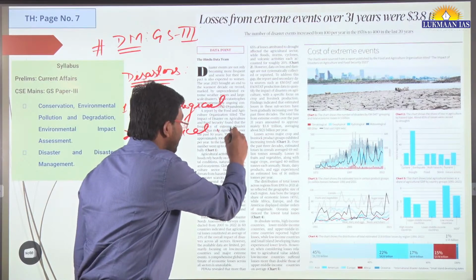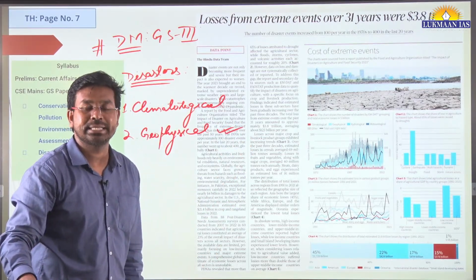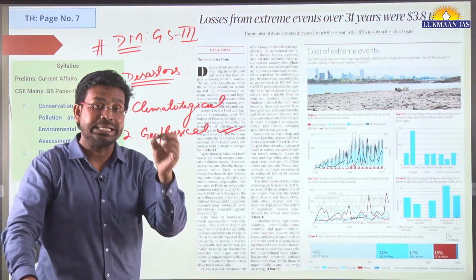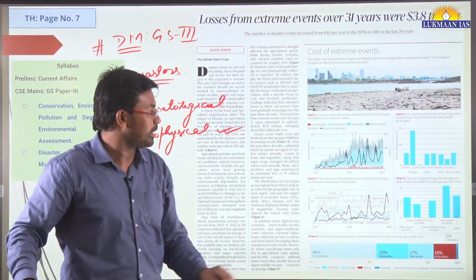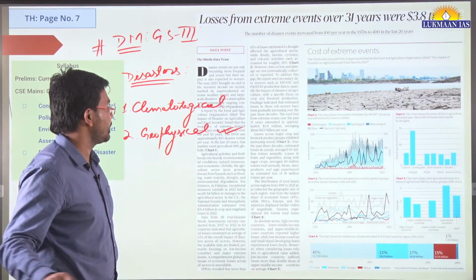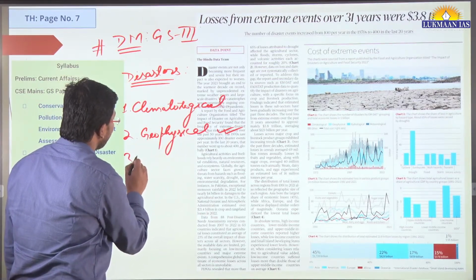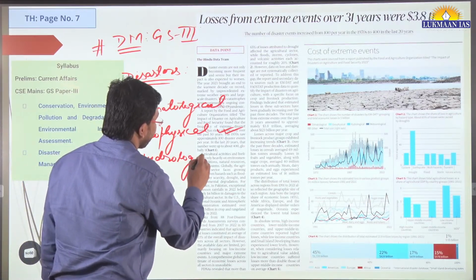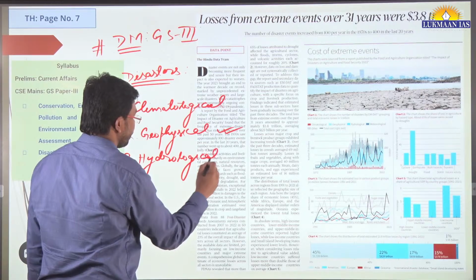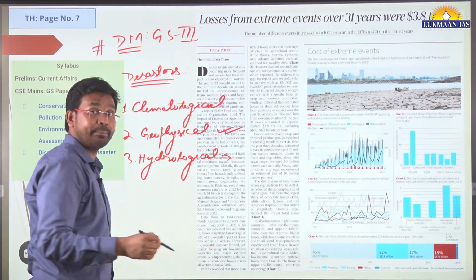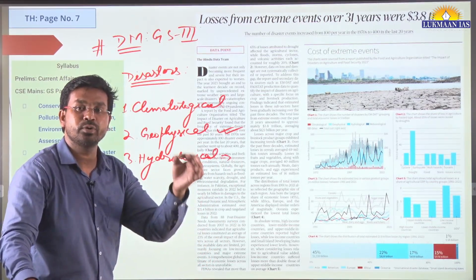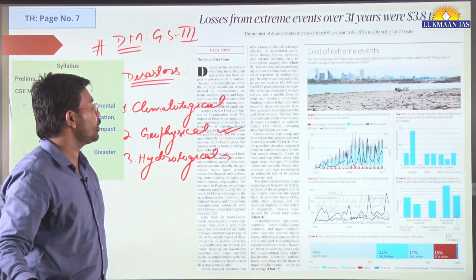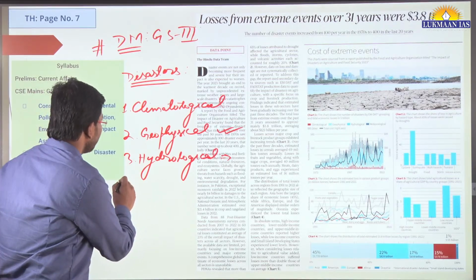For example, the earthquake that recently came in Afghanistan was a geophysical disaster. The glacial lake outburst flood that has happened is a climatological disaster. Then we can have hydrological disasters. For example, if a tsunami comes, that will be a hydrological disaster. Then meteorological disasters and others.